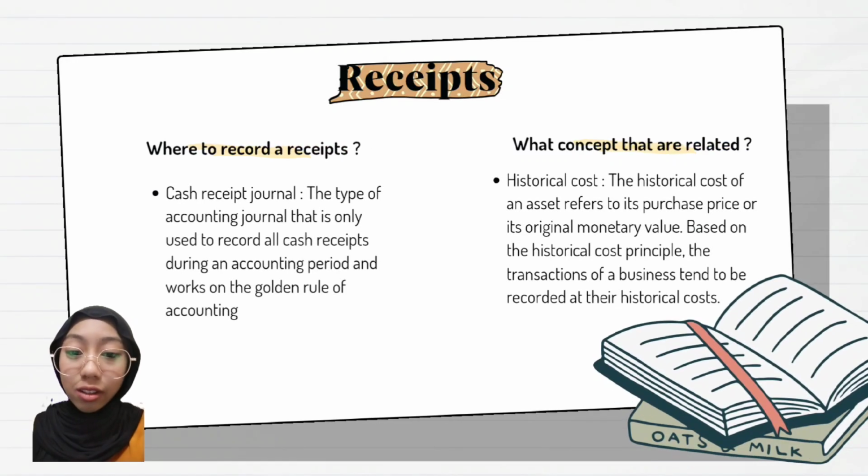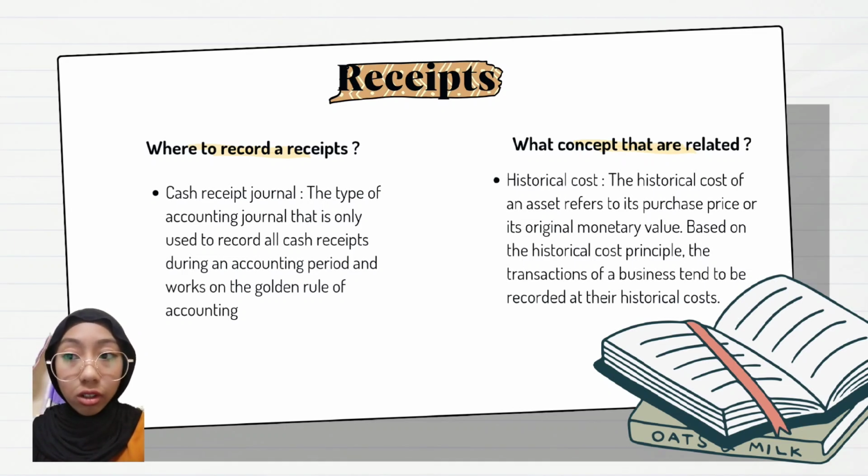Move on to the last source document, which is a receipt. A receipt is a written acknowledgement that something of value has been transferred from one party to another. We will record receipt transactions in the cash receipt journal. Cash receipt journal is the type of accounting journal that is only used to record all cash receipts during an accounting period and works on the golden rule of accounting.